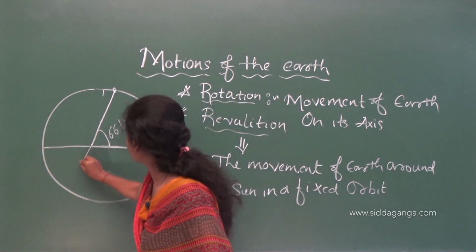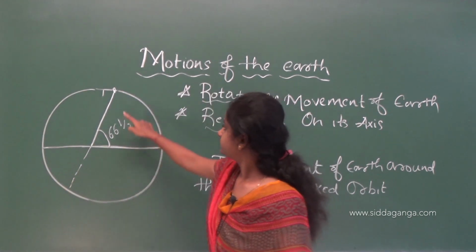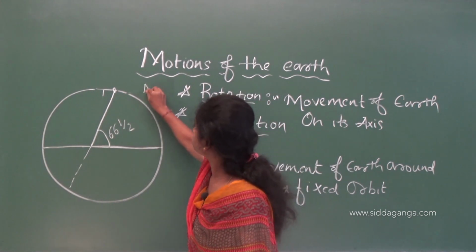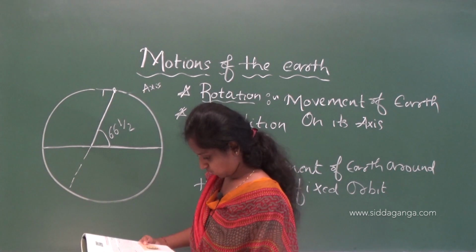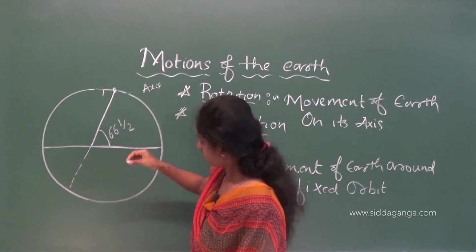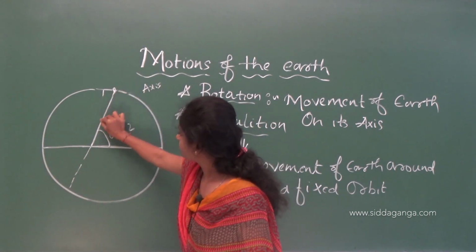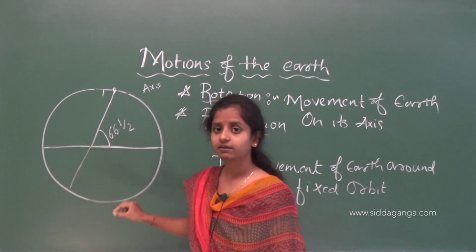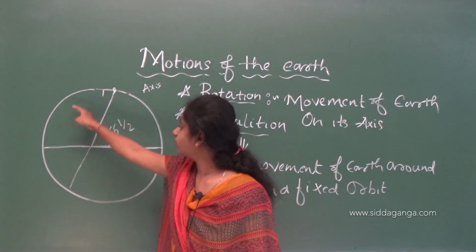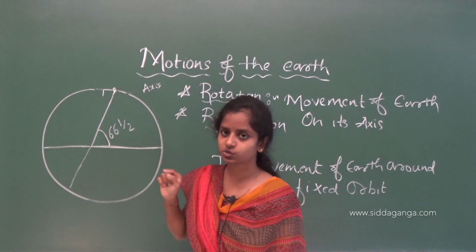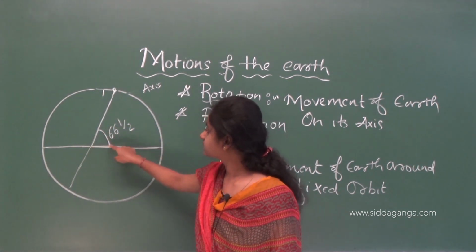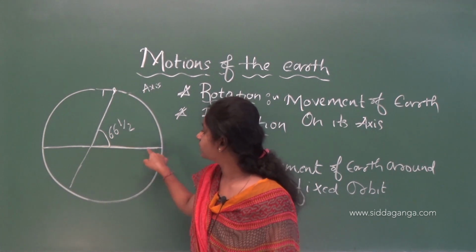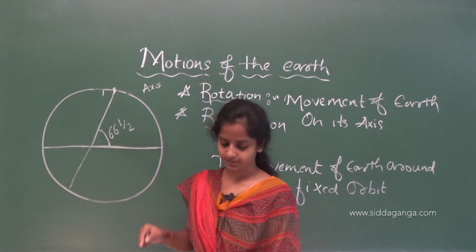Okay, this line is an axis, and our earth rotates around its axis, that is known as rotation, and this axis will make a 66.5 degree angle to the orbital plane.